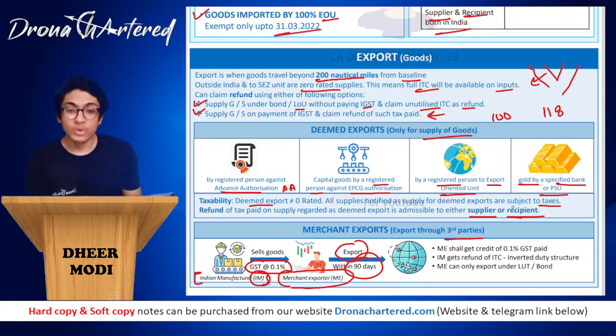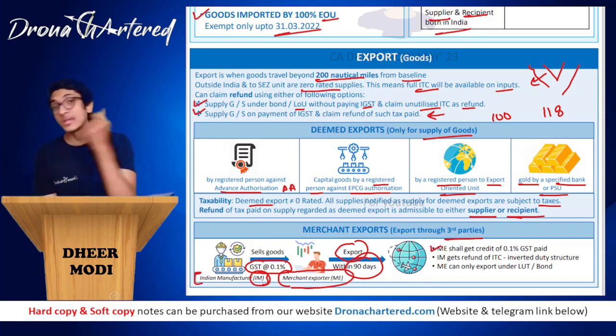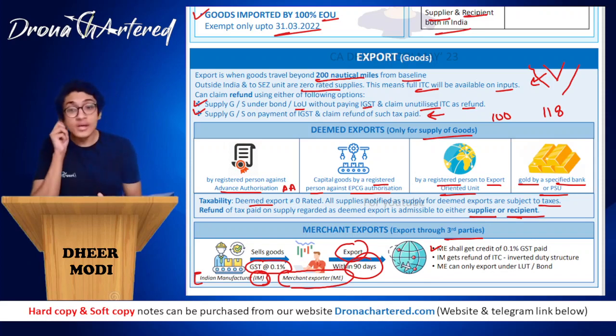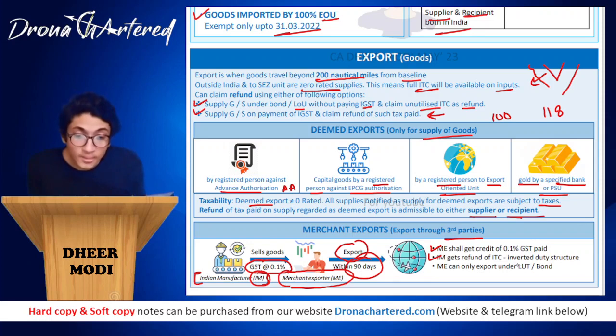Now, in such a case, what you have to understand, your merchant exporter shall get credit of 0.1% of GST paid, because he has paid GST to the Indian manufacturer. He has paid GST, so he will get credit of 0.1%. Your IM, that is your Indian manufacturer, gets a refund of ITC minus your inverted duty structure.